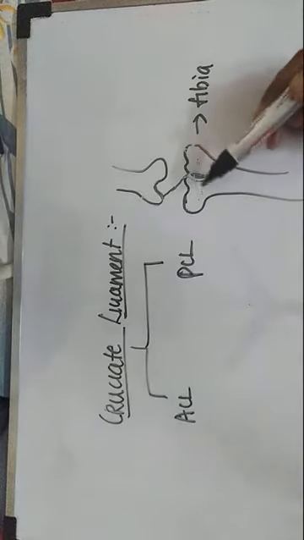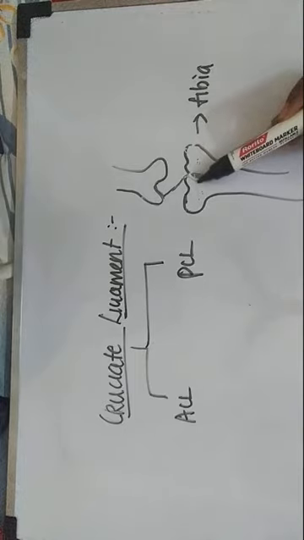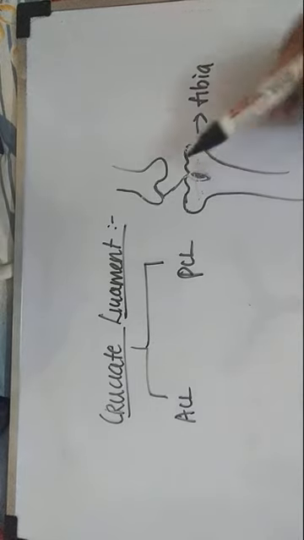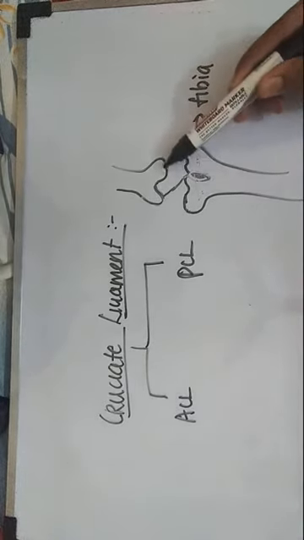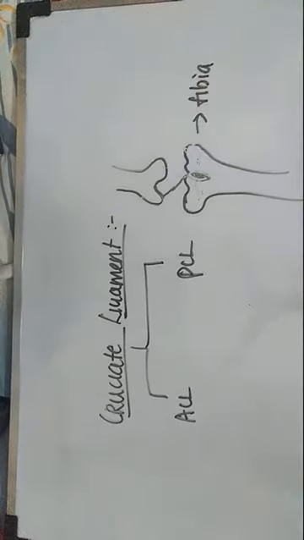Next, the posterior cruciate ligament. You can guess it. The posterior cruciate ligament begins from the posterior part of the intercondylar area. It runs upwards, forwards and medially and attaches to the medial condyle of the femur. If you remember the anterior cruciate ligament attachment, exactly opposite will be the posterior cruciate ligament attachment.